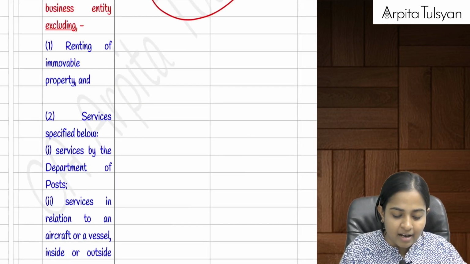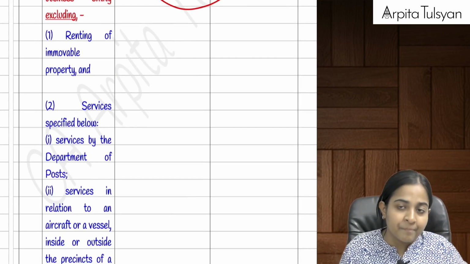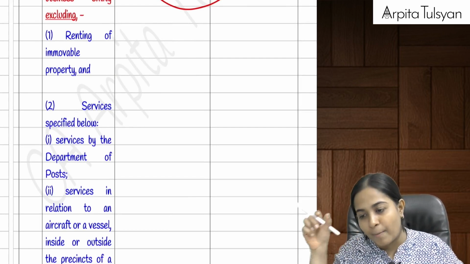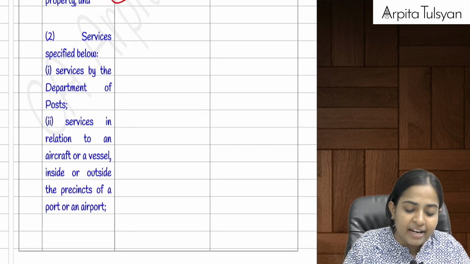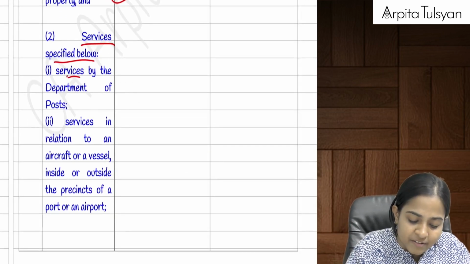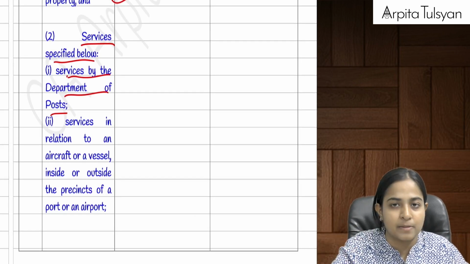But excluding which services? Two headers are excluded here. One is renting of immovable property. If the government has rented any immovable property to any business entity, that is considered separately. And services provided by the Department of Post, for example speed post services, even that is provided by the government.